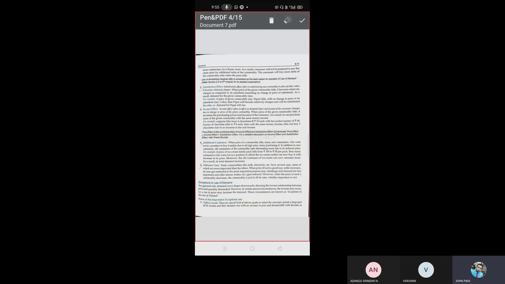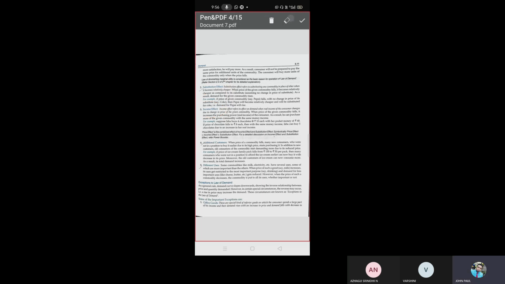So when income increases, what will happen? The consumption, the demand for the commodity also increases. Yes, the expenses are also called demand. So demand will increase. When income falls, demand will fall. So the income of the consumer will be the third reason for the demand of the commodity.